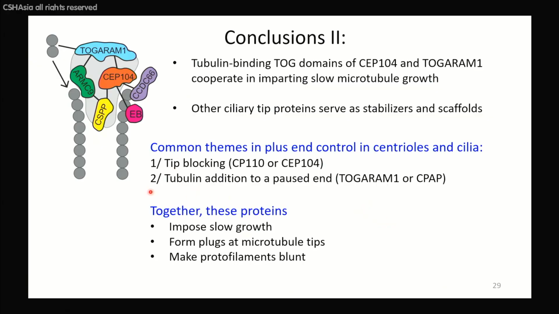And so together the proteins impose slow growth. They form plugs, and they work from 2 sides. So from the inside, as here, we know the CSPP inside. We know that EB and probably CCDC66 are outside. We don't know where these guys are, probably part of the plug. And they make protofilaments blunt. So we think that these are important features of how the plus ends of centrioles and cilia are regulated.